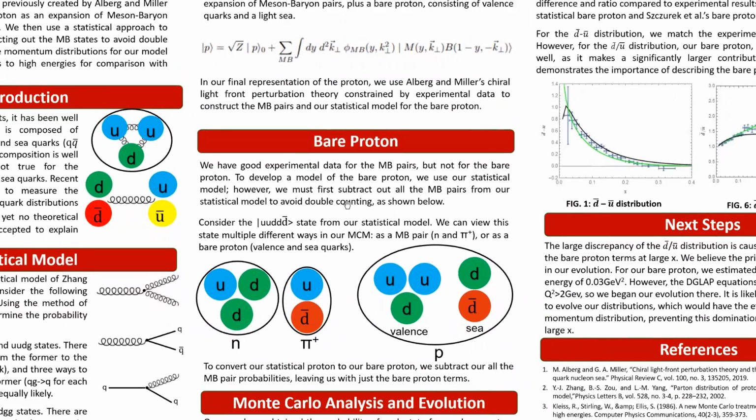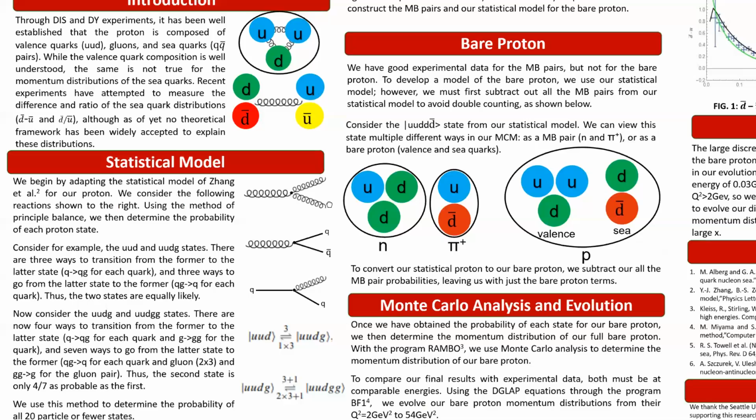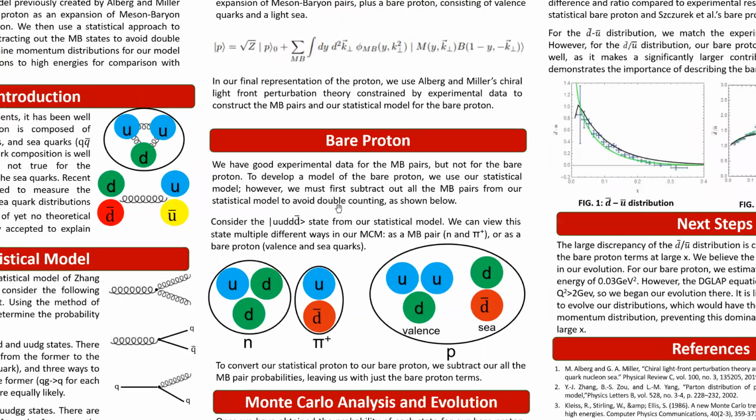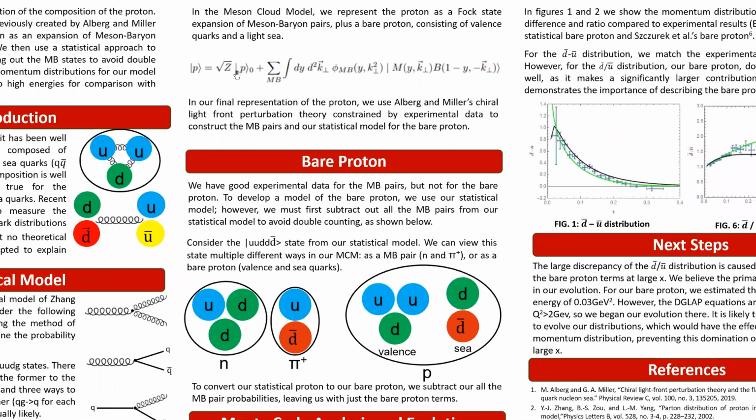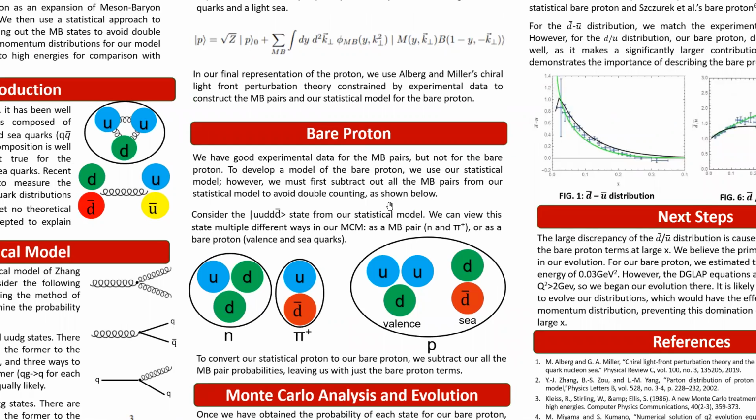However, before we do that, our statistical model was a model for the full proton and not the bare proton. So we want to make sure that we're not counting meson-baryon pairs in our statistical model which are also counted here. So we have to subtract out the meson-baryon pairs.